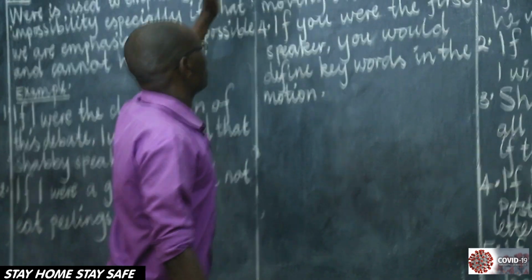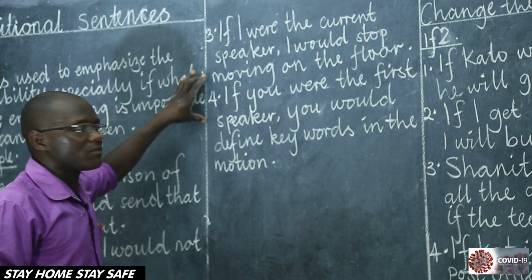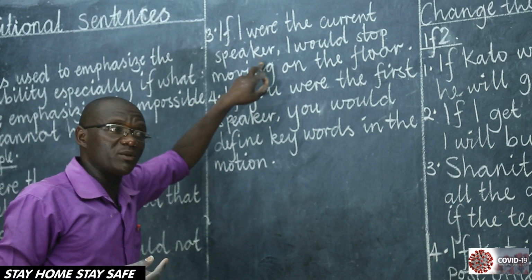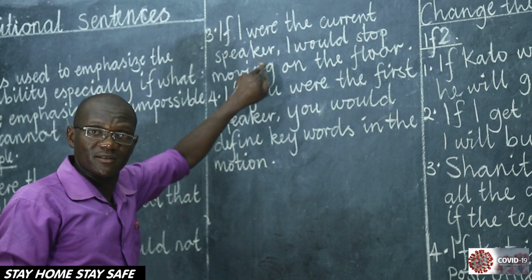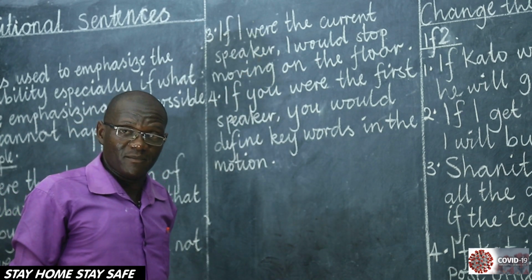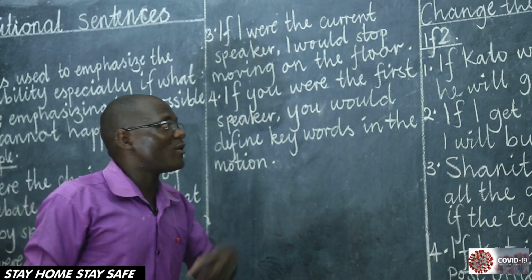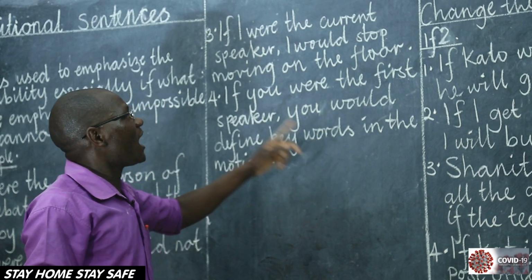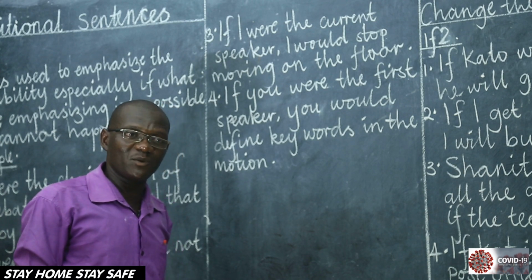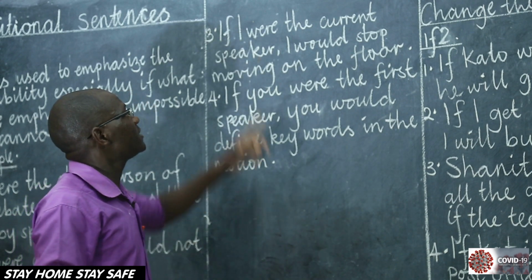Let's take a look at number 3 and number 4. They are not that different. If I were the current speaker. Already there is a current speaker going on, speaking. Like I'm now the current speaker, speaking, debating. Really? Can you be me? If I were the current speaker, I would stop moving on the floor. But you can't be the current speaker, so always use were.